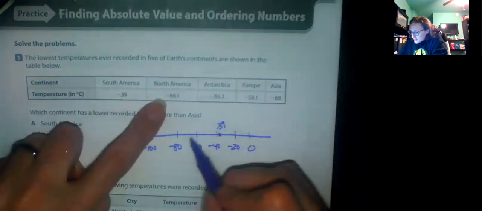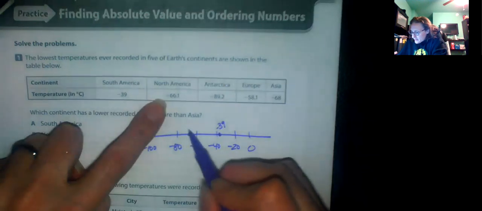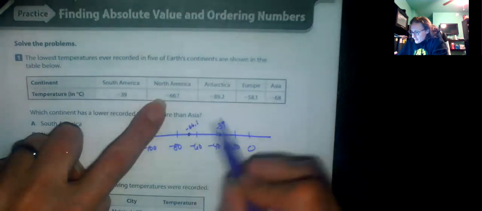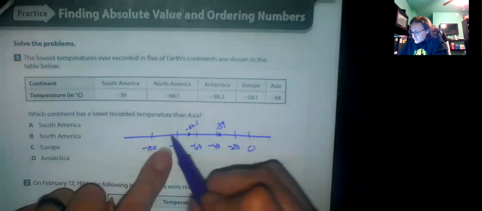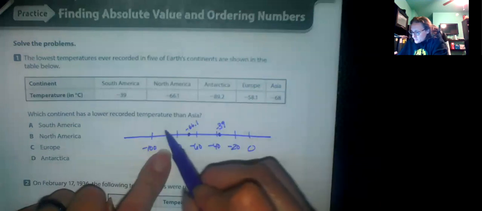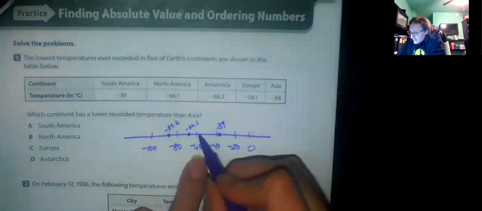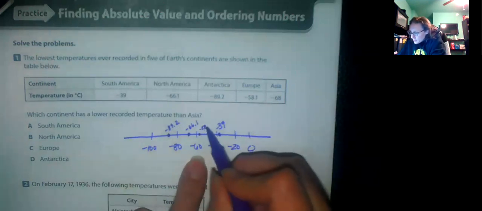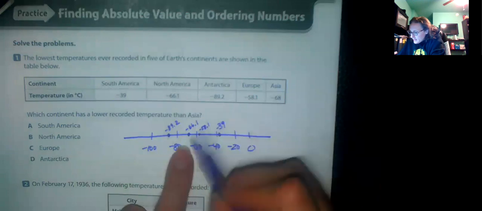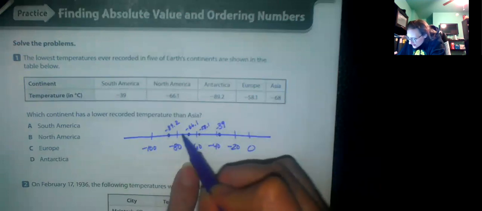Negative 66.1. Negative 89.2. Negative 58.1. And then negative 68.